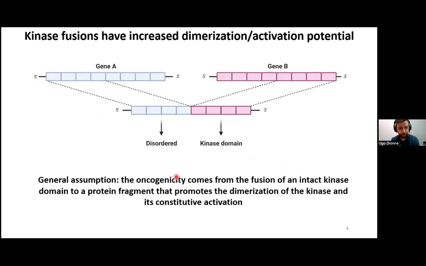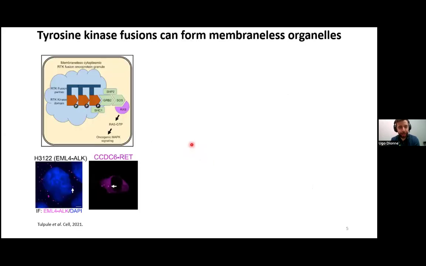So the overall assumption is that a kinase domain is fused to another protein fragment that will contain either a disordered region or protein domains that will increase the dimerization potential of the kinase, which will activate it and then stimulate pro-proliferative signaling pathways. One of the main well-known examples of this is the tyrosine kinase fusion BCR-ABL1 in leukemias. But one more layer of complexity was found recently, with two seminal papers in 2021, and it's that